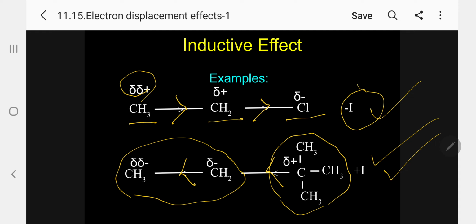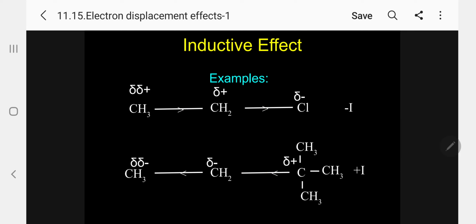Whatever atom donates electrons will be positive. So CH2 is negative, delta minus, and further in CH3, 2 delta minus. The idea here is that the negative character of CH2 is more when compared to CH3, that's why double delta is given. So the effect decreases as the length of the chain increases. This is an electron releasing group, indicated by plus I. Please follow.